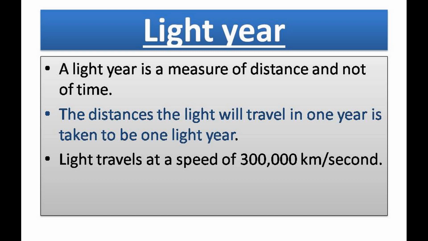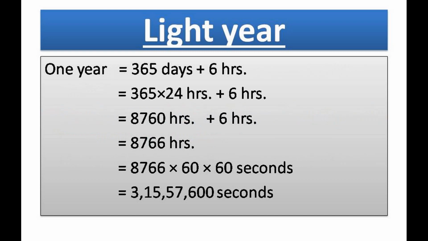A light year is a measure of distance and not of time. The distance the light will travel in 1 year is taken to be 1 light year. Light travels at a speed of 3 lakh kilometers per second. In a year, light will travel...